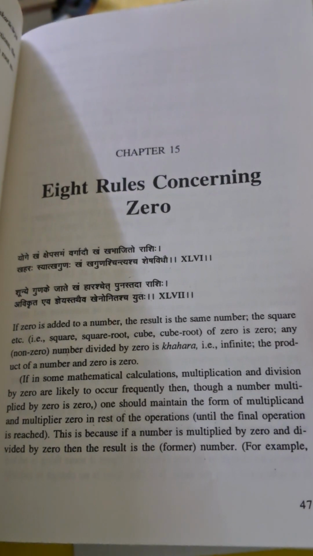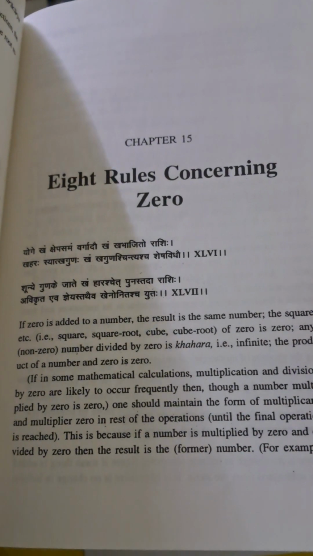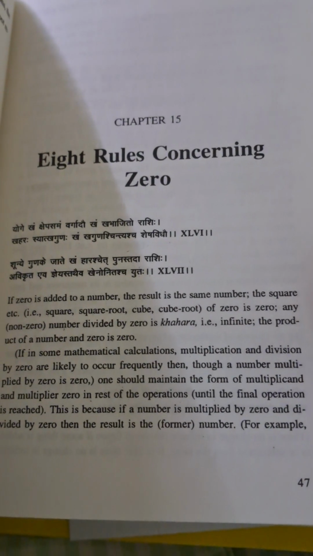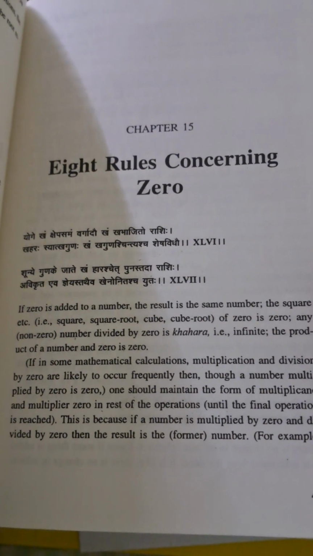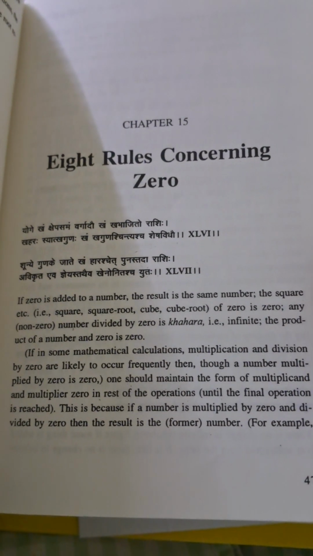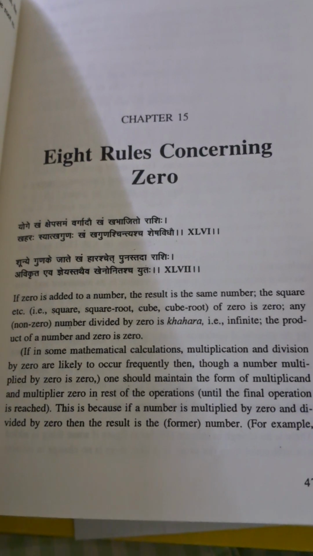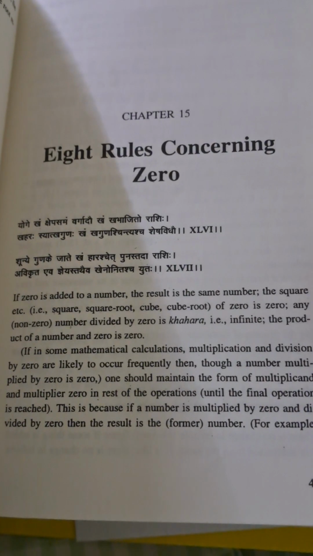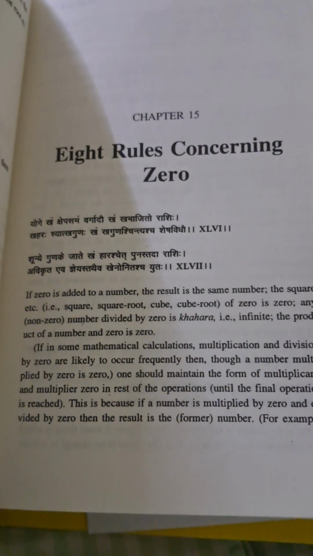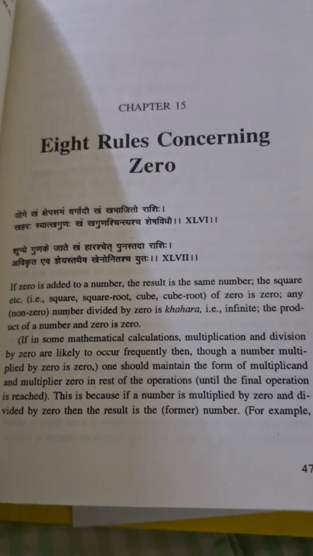So if in some mathematical calculation, multiplication and division by zero are likely to occur frequently, then though a number multiplied by zero is zero, one should maintain the form of the multiplicand and multiply by zero in the result of the operation until the final operation is reached. This is because if a number is multiplied by zero and divided by zero, then the result is the original number.